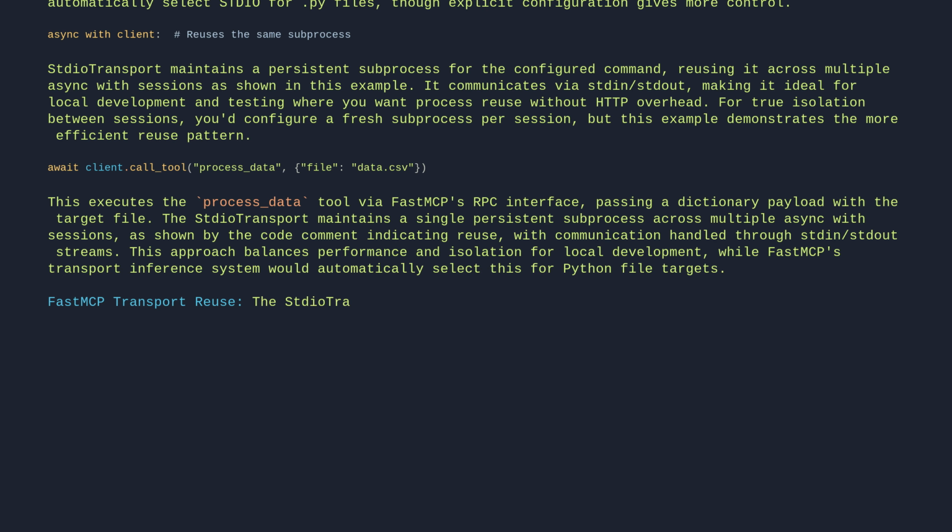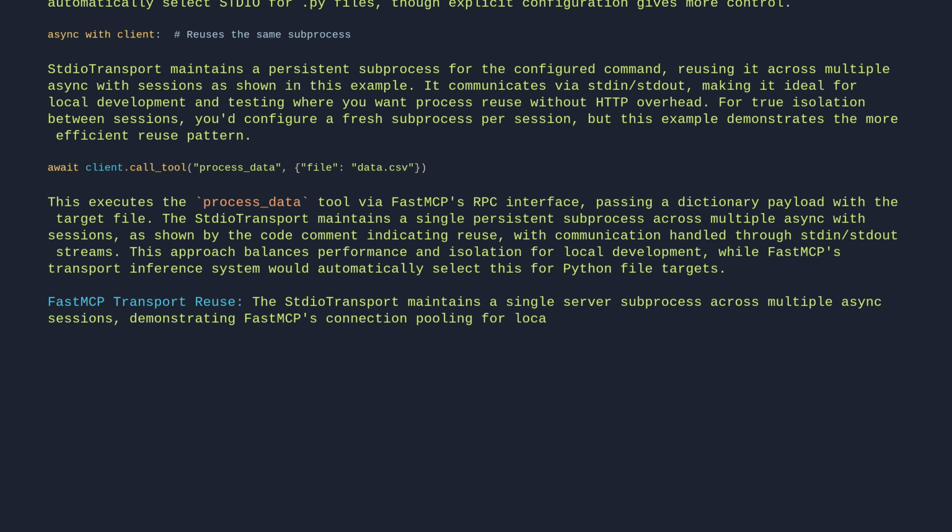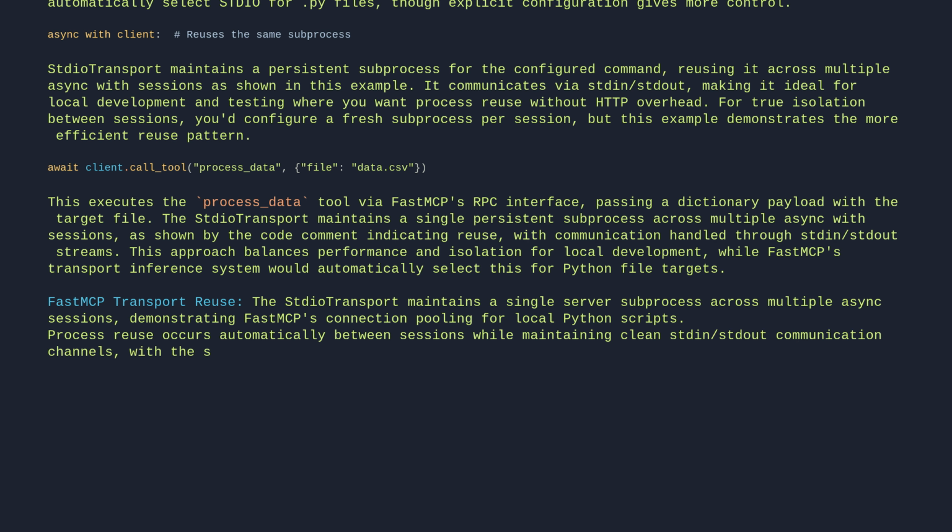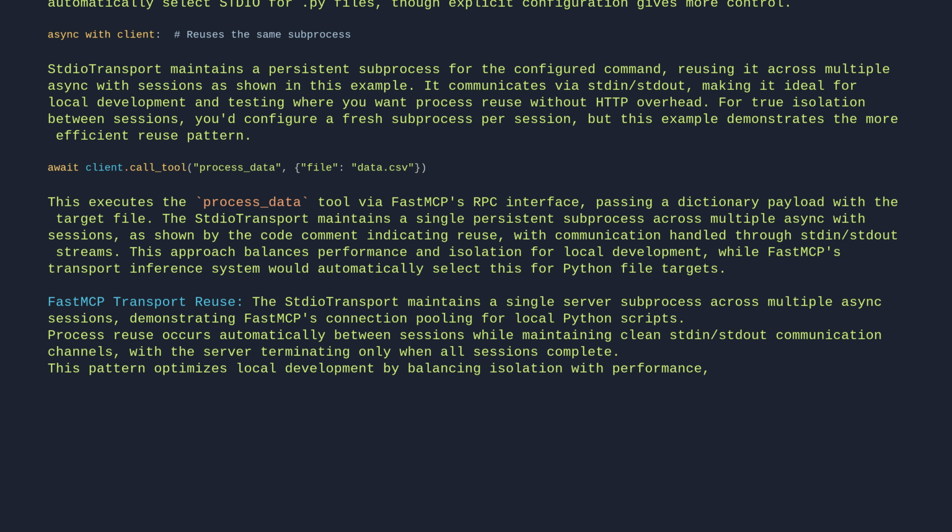FastMCP transport reuse. The StdioTransport maintains a single server subprocess across multiple async sessions, demonstrating FastMCP's connection pooling for local Python scripts. Process reuse occurs automatically between sessions while maintaining clean stdin/stdout communication channels, with the server terminating only when all sessions complete. This pattern optimizes local development by balancing isolation with performance, making it ideal for CLI tools and testing scenarios.